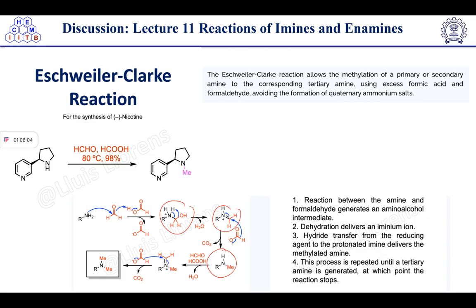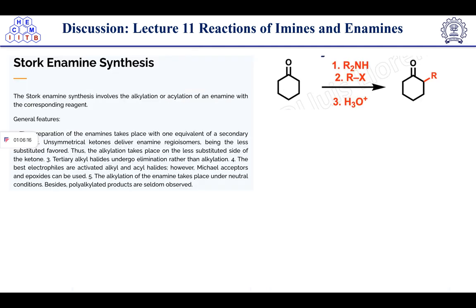And this process is repeated until the tertiary amine is generated, further to give the corresponding tertiary amine, at which point the reaction stops. Now we have discussed the Stork enamine synthesis.